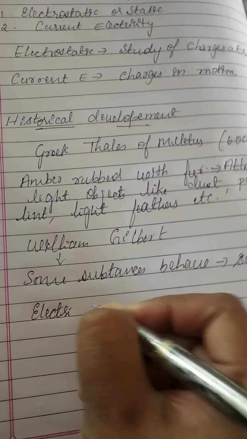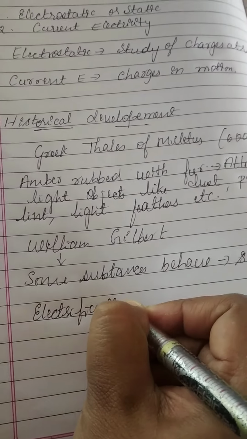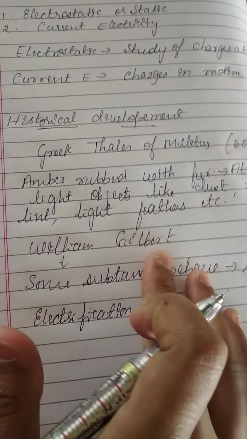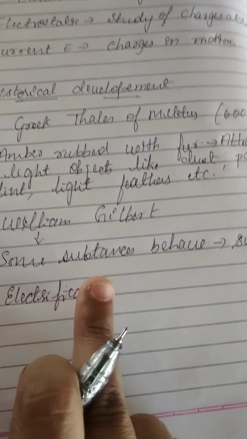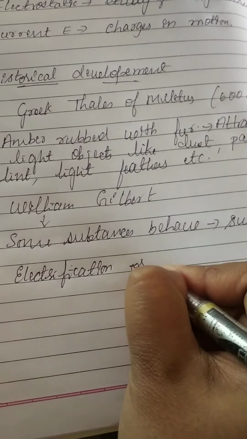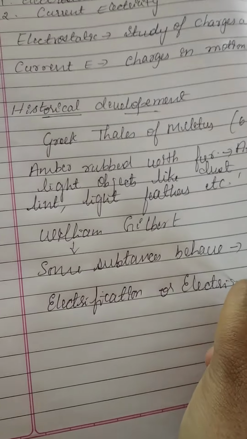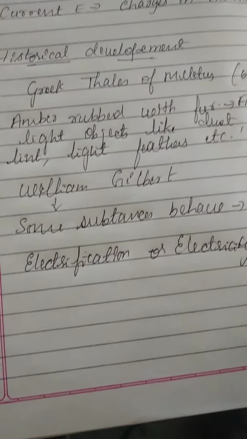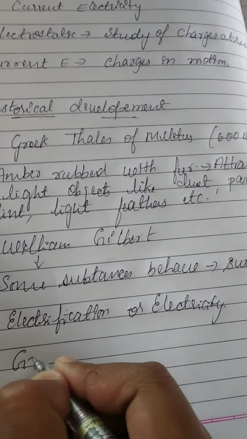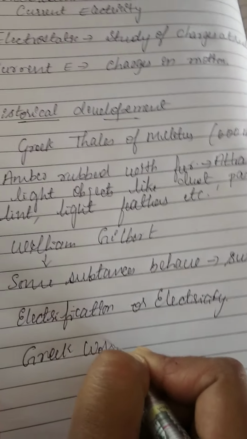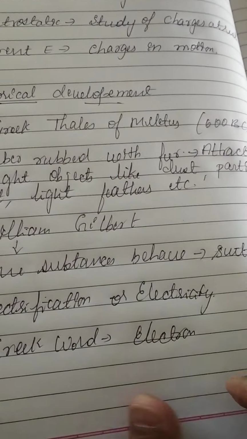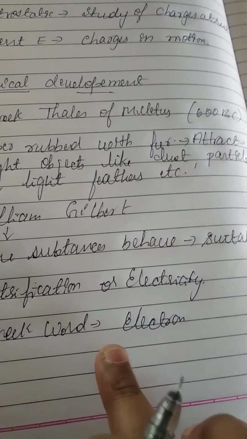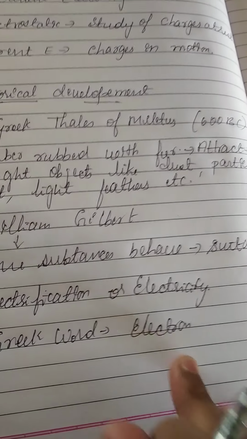This is the first term that explains the properties of electricity: electrification. He introduced the word electrification or electricity. It comes from the Greek word electron, which means amber.